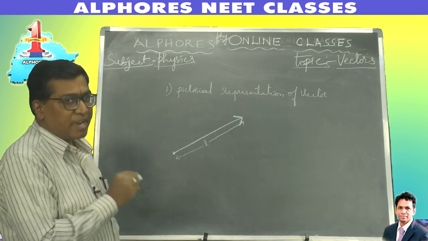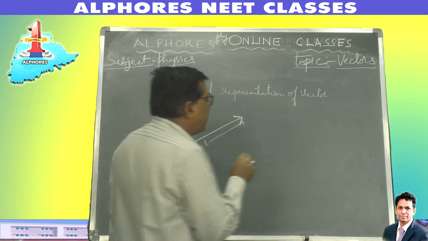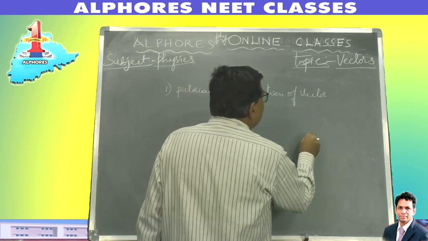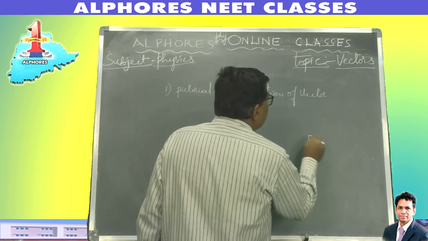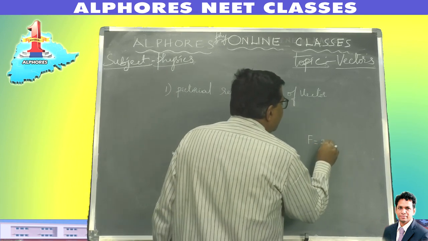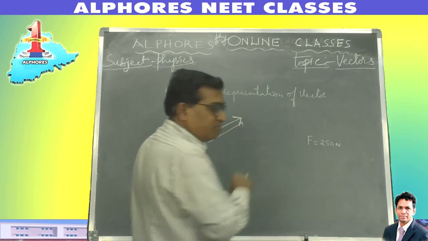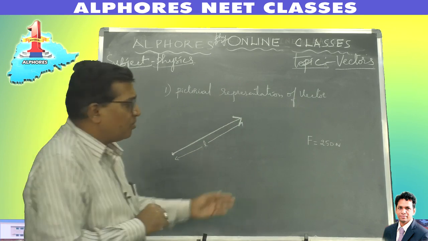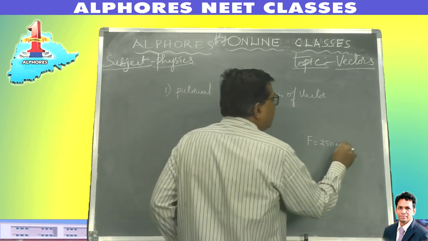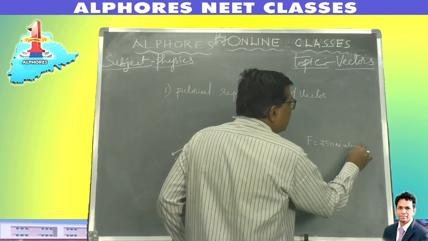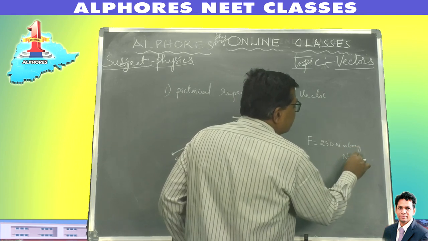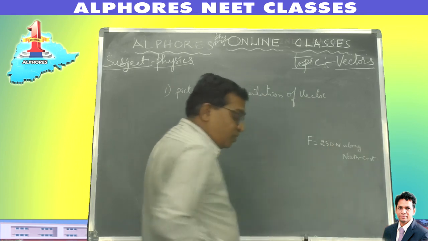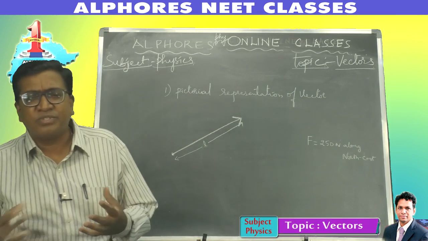What do I mean by magnitude of the vector? Suppose I have to express a vector, let's say a force of 250 newtons oriented along the northeast direction. I have been telling you that the vector is associated with direction.